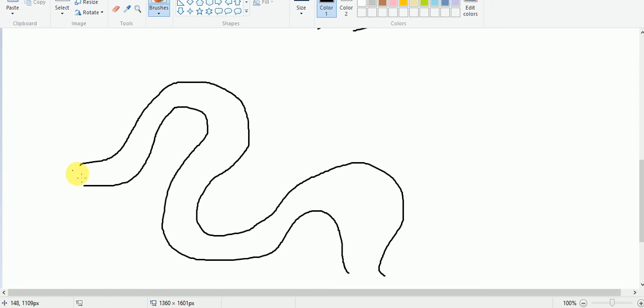Now let us see how the river is flowing. The river is flowing down this side, and when it flows down this side, the river water will strike at this side of the bank. So there will be erosion here, and again the river will flow downward and will strike this side of the bank.